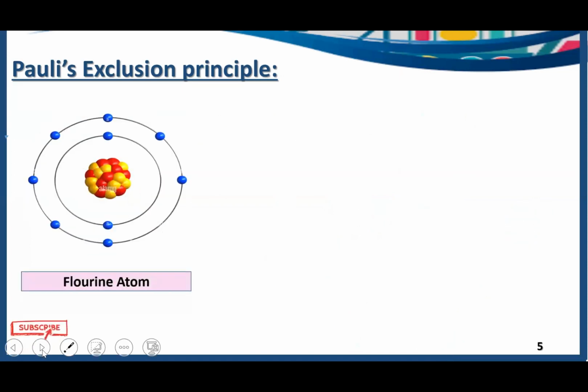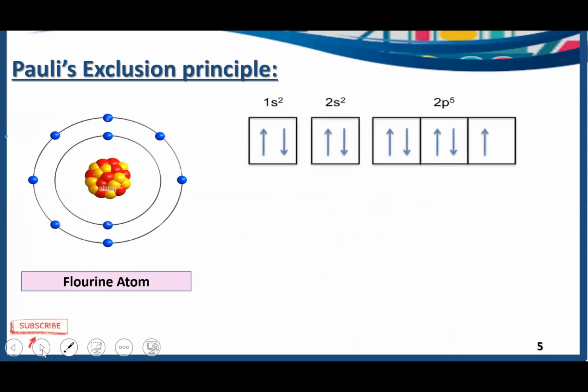Have a look at another example. It will help us to understand Pauli's exclusion principle in a better way. Here you can see a fluorine atom. In the fluorine atom, 1s has 2 electrons, 2s has 2 electrons, and 2p has 5 electrons, as we can see here. So in the 2px we have 2 electrons, in the 2py we have 2 electrons, and in 2pz we have only 1 electron.